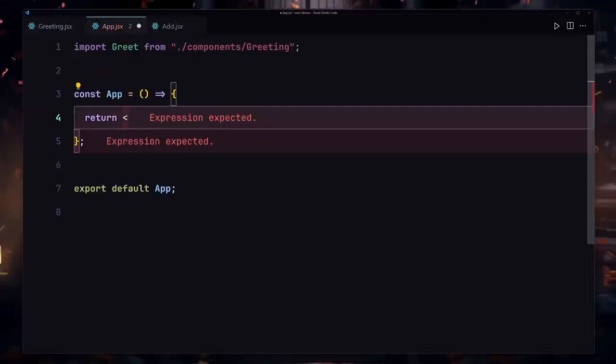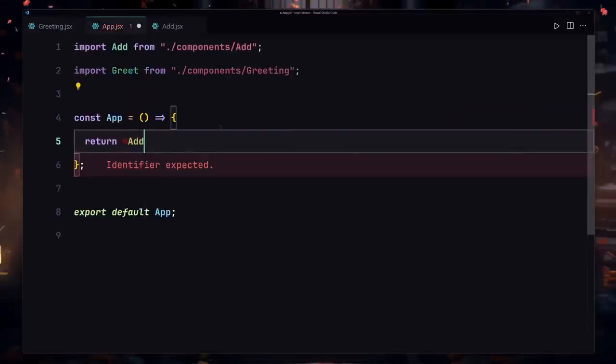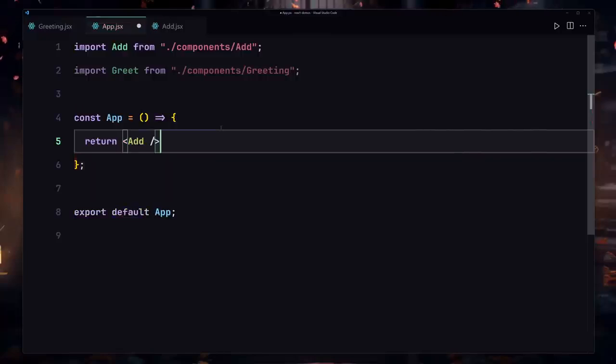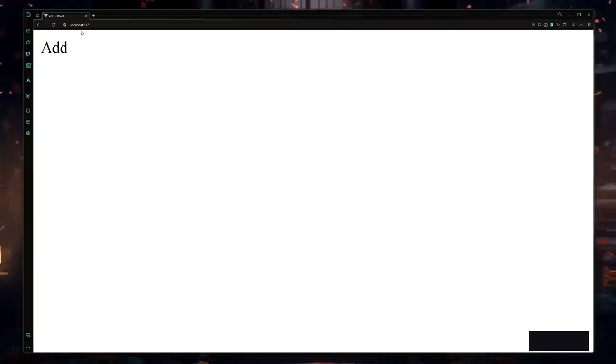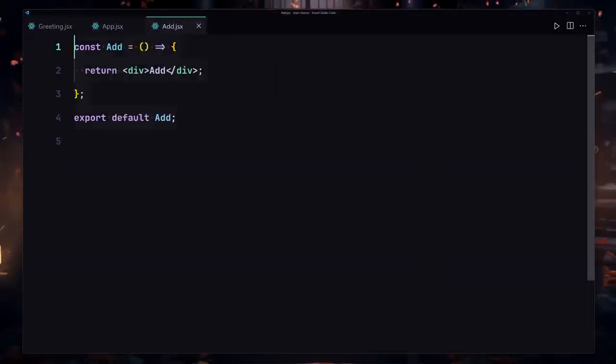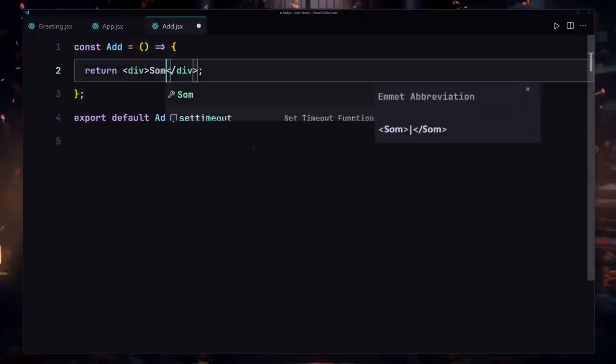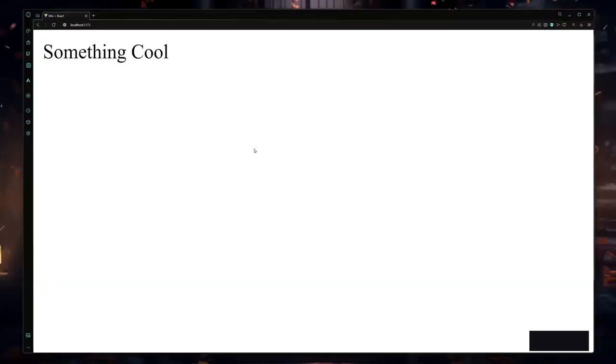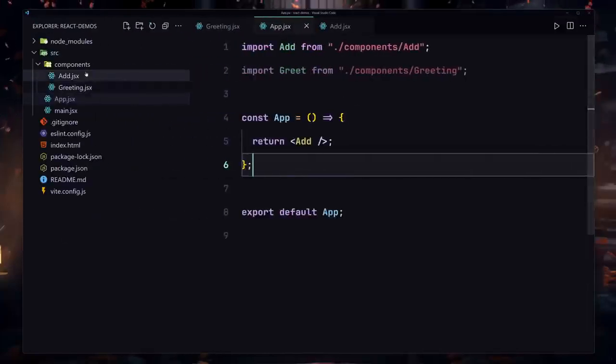I'll remove that from here and I'll also render my add component, and if I hit enter, it's going to automatically import that. Now I'm going to save my file, and what are we getting? We are now getting our add right here. So we can write anything that we want. So I'll just write something cool, and now if I save my file, we are now getting our something cool right here. So yeah, this is how we can create a separate component folder and we can put our entire components inside there.